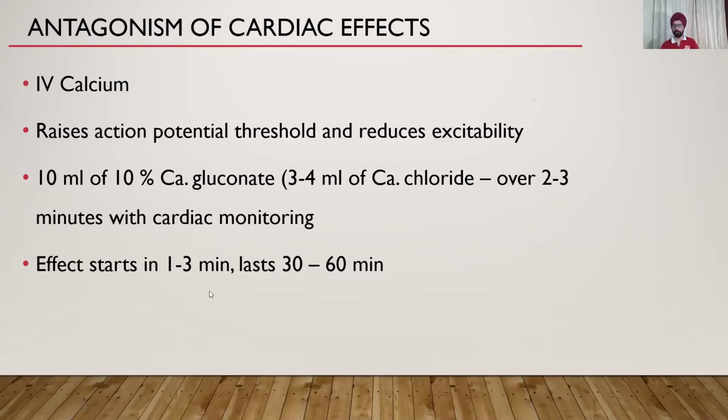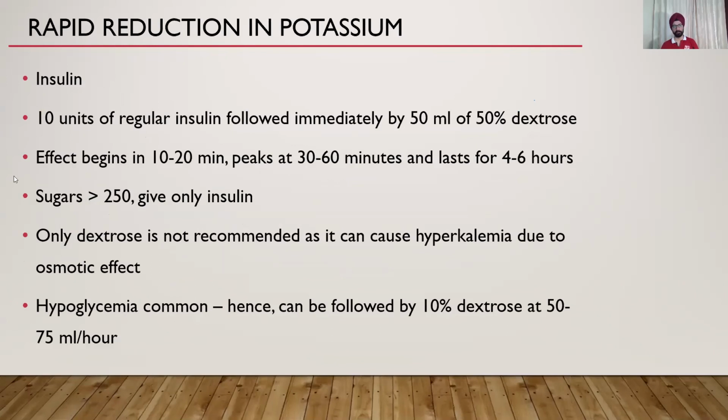Effect starts in 1 to 3 minutes and lasts for 30 to 60 minutes. Insulin and dextrose, many people give it together in one solution, but it is seen that if you give insulin first, 10 units of regular insulin, followed immediately by 50 ml of 50% dextrose, it gives a better effect and causes good reduction in potassium immediately. Effect begins in 10 to 20 minutes.